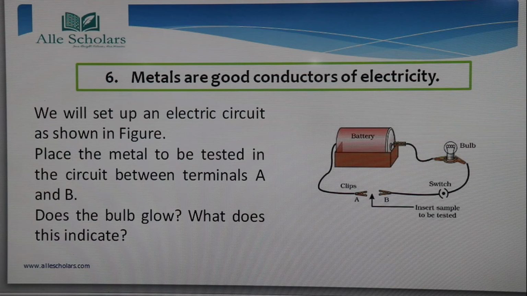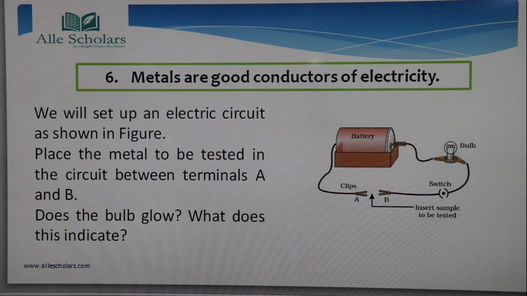Okay? So we all know that metals are an excellent conductor of electricity, and as I have already told you in my previous slide, they are a good conductor of heat also. Okay, so metals are good conductors of electricity as well as heat.